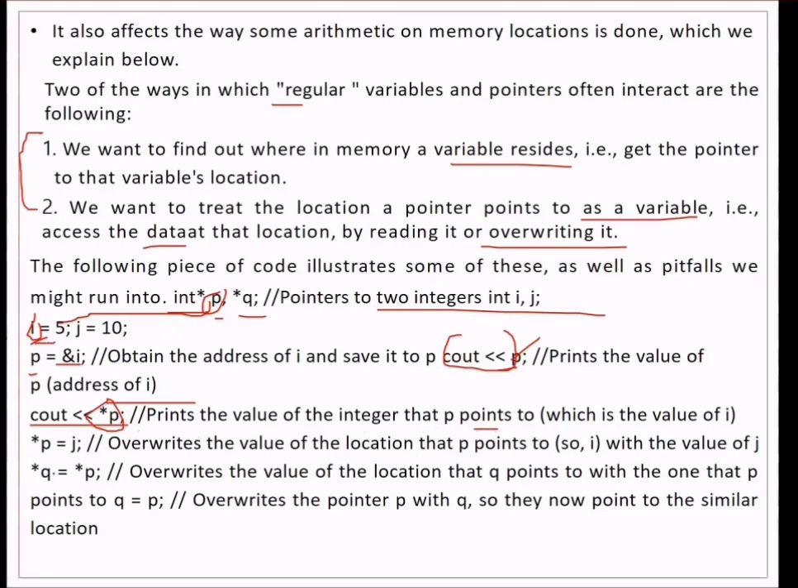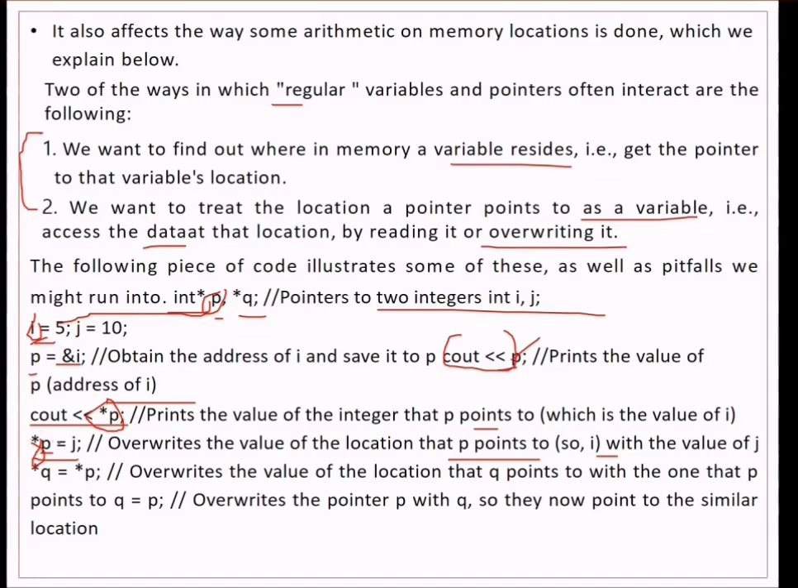And this prints the value of the integer that p points to, which is the value of i. Now, if I assign j to star p: p was actually having the address of i, and it was pointing to i. But now with this particular instruction, it overrides the value of the location that p is pointing to, so i, with the value of j. Now this is overwriting the value of the location which p points to with the value of j.